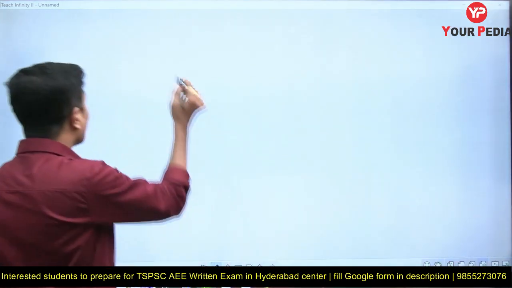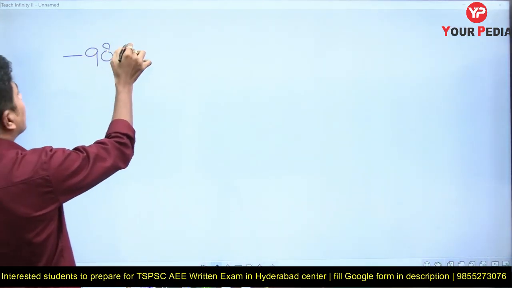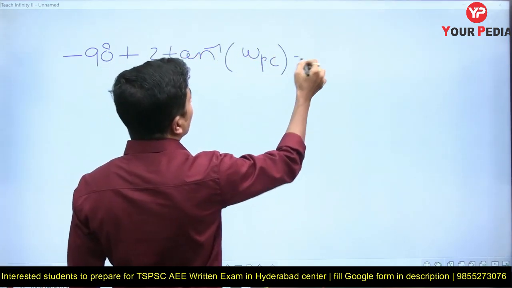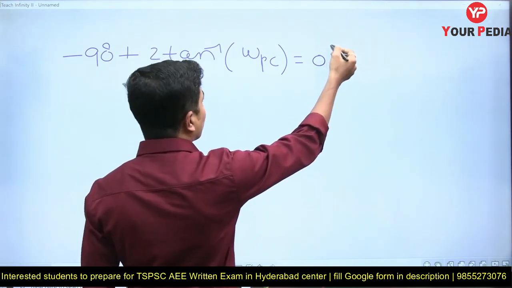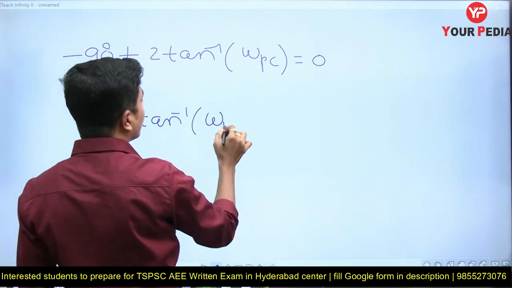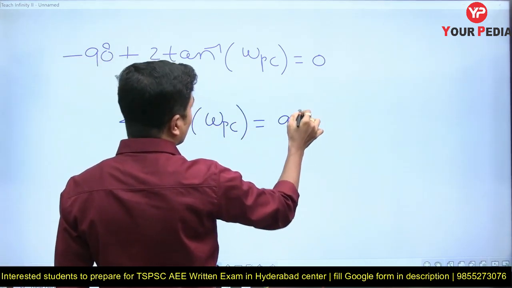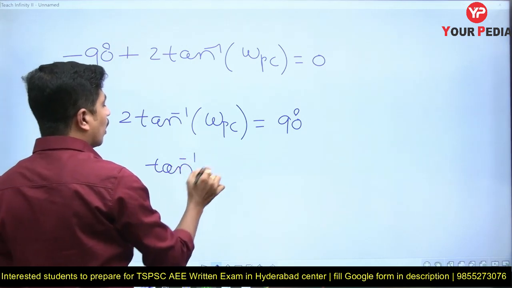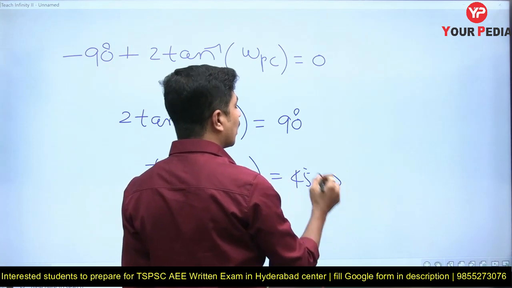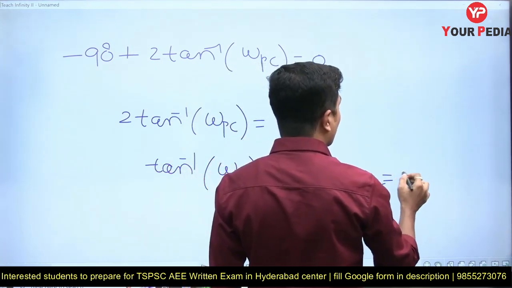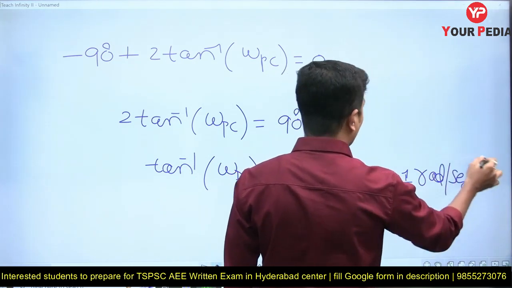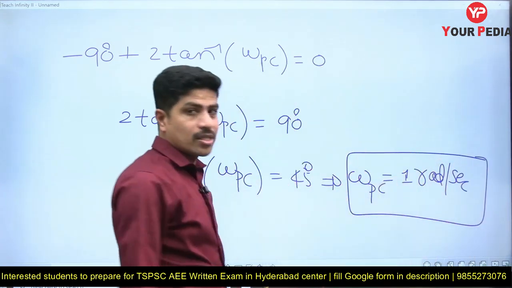Yes, so we get minus 90 plus 2 times tan inverse of omega pc is equal to 0 degrees. Now 2 times tan inverse of omega pc is equal to 90 degrees. Now if we solve further, tan inverse of omega pc is equal to 45 degrees. Now from this one directly we can write the phase crossover frequency omega pc equal to 1 radian per second.